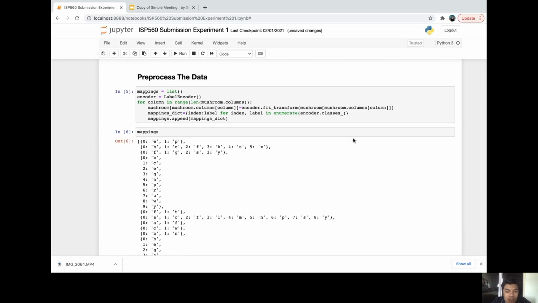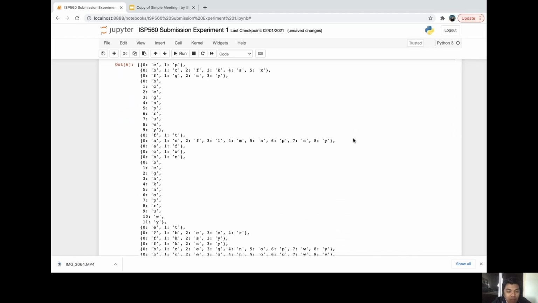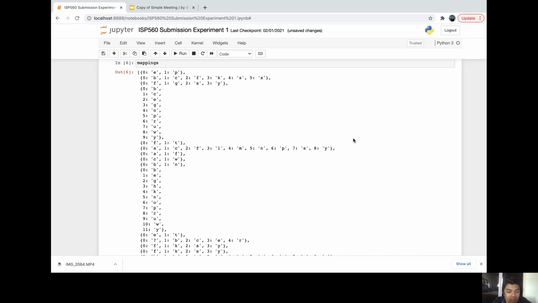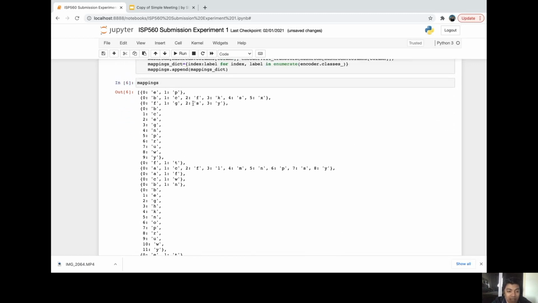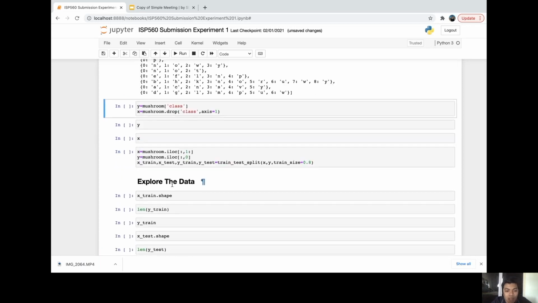So when we print mappings here, it will show the dictionary that provides the mappings for every unique value in that column to its corresponding numeric value. As you can see here, one class is set to 0, another class is set to 1, and the same goes for the other features. So next, we're going to split our data into X and Y.